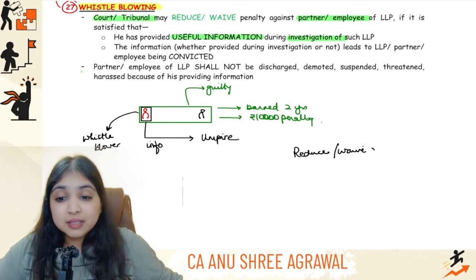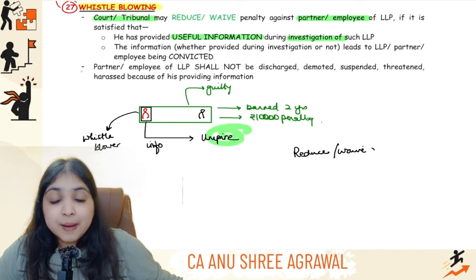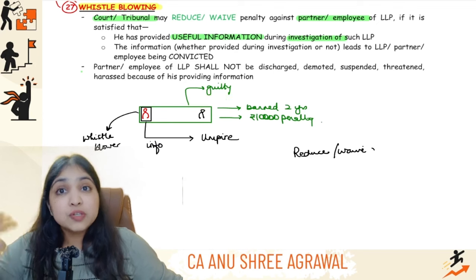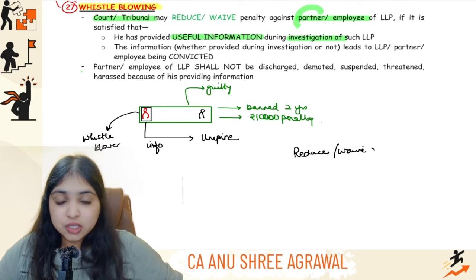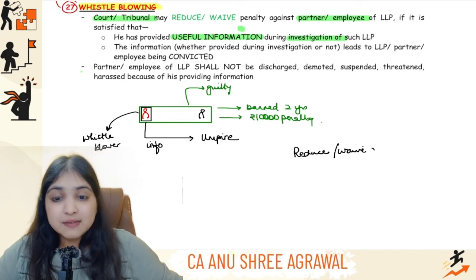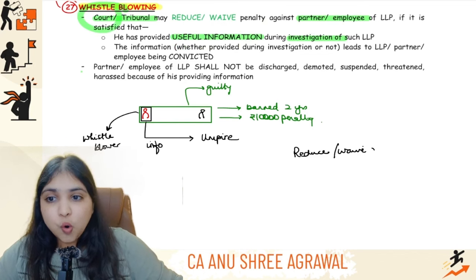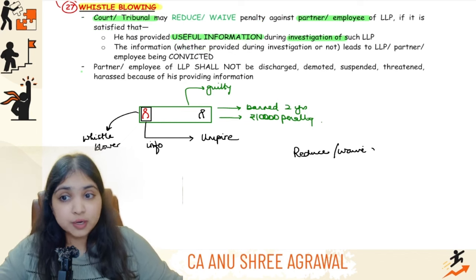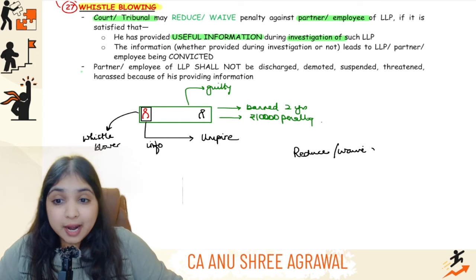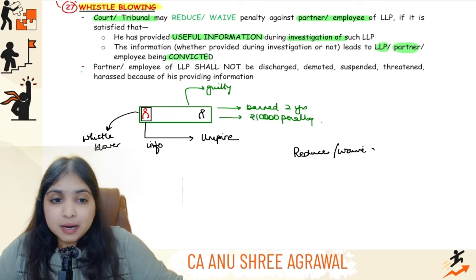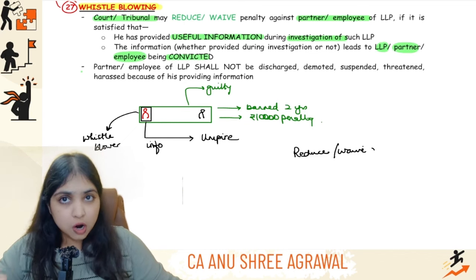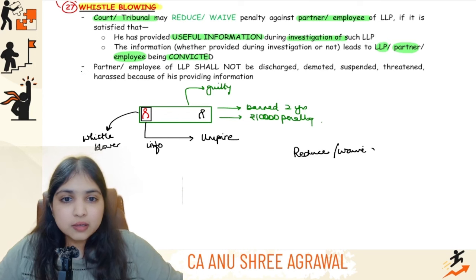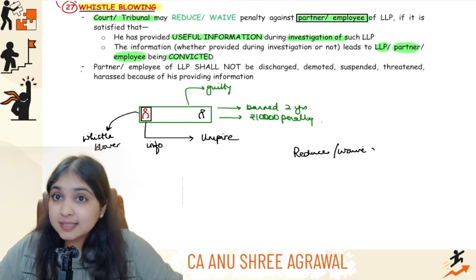Now, with the information given by Red, the umpire was able to do an investigation and reach a conclusion that yes, the team is guilty. So, same way, even over here, during the investigation, the partner or the employee of the LLP is giving useful information to that authority, court or tribunal, about fraud or wrongdoing happening in the LLP. With that information only, the court or tribunal is able to convict either the LLP or the partner or the employee for the wrongdoing or for the fraud, as the case may be. Understanding? So once again, the partner or the employee of the LLP is acting as an insider over here.